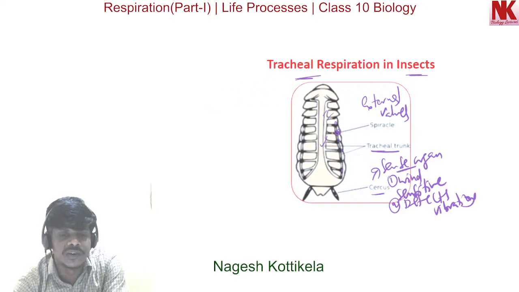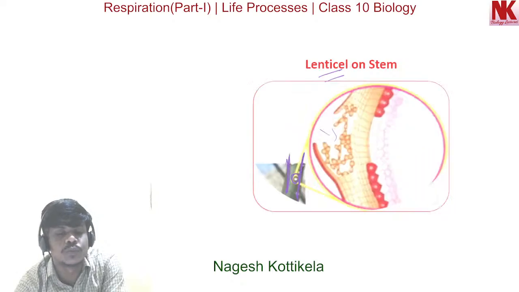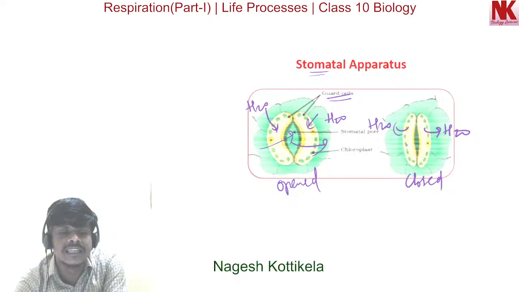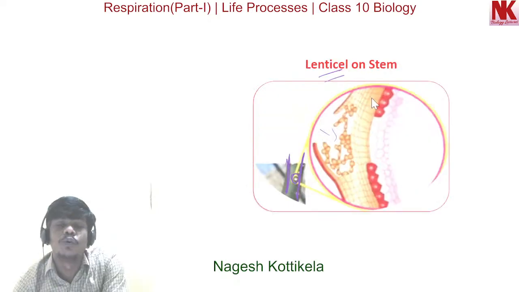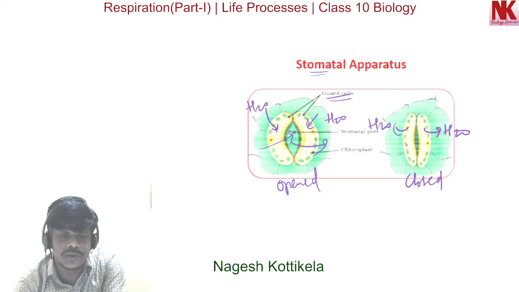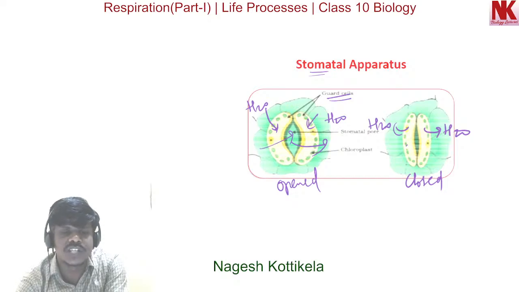Tracheal respiration. And in case of plants, how does gaseous exchange take place, and what are the structures involved? Mainly gaseous exchange occurs through stomata, and on the surface of the stem and old roots the gaseous exchange can occur through lenticels, but mainly it is through the stomatal apparatus. So this is how gaseous exchange occurs in plants.